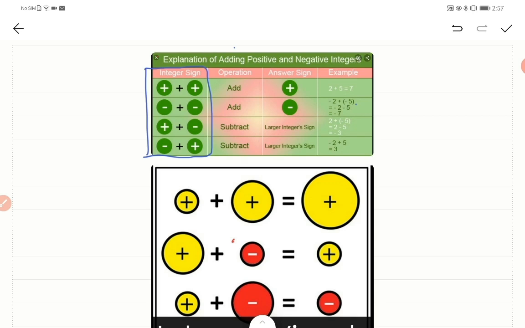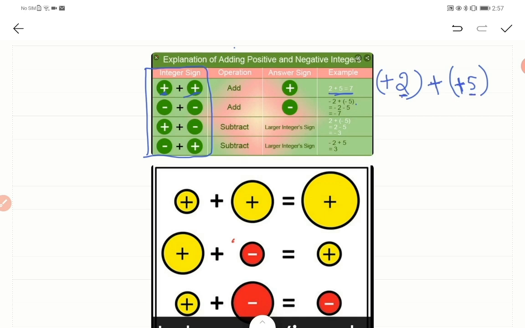Today, after watching this video, everyone will be very clear about the addition and subtraction of integer numbers. Whenever you have two numbers with a positive sign, for example here they have given +2 and +5, two integer numbers, both positive, we are adding these two numbers.